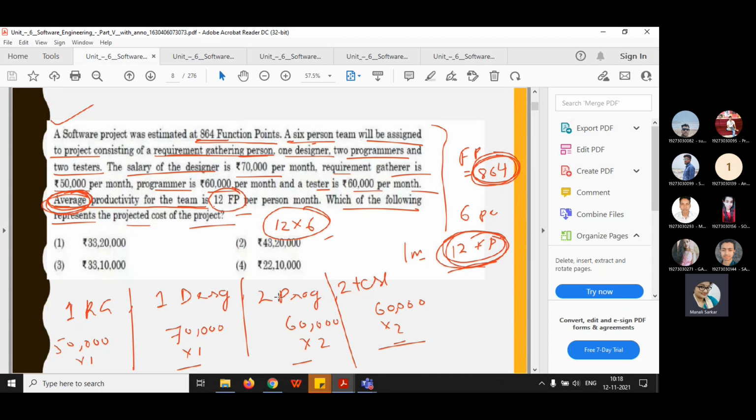The function point and average productivity of the team were different in the previous problem. A similar concept is required for this problem. So do it and tell me the correct answer, and then I am going to explain the problem. Simple, pure arithmetic.